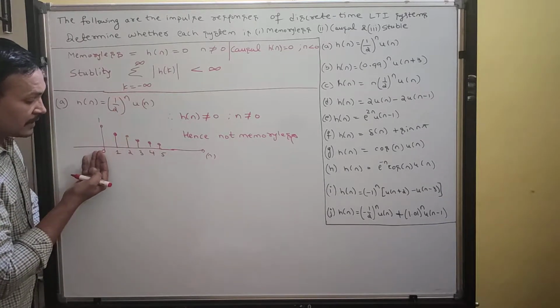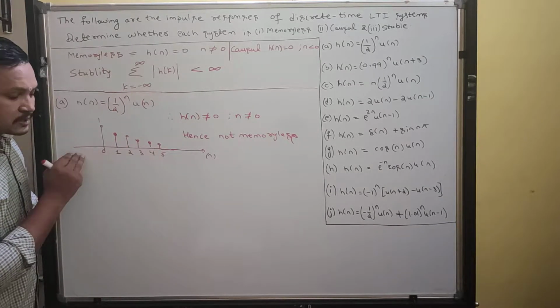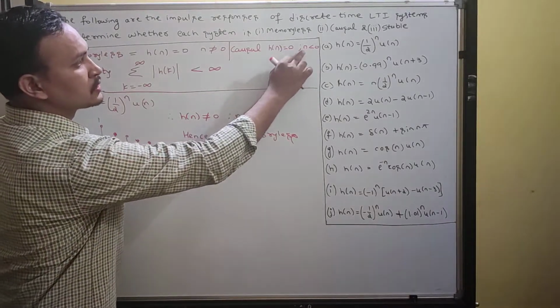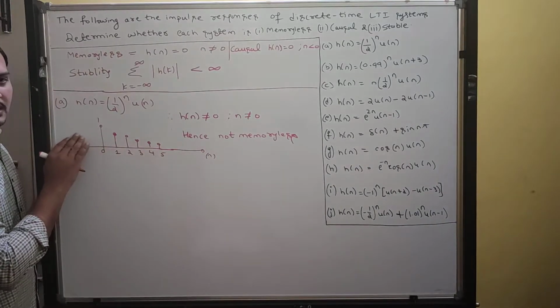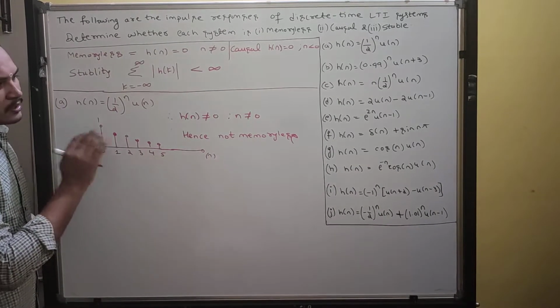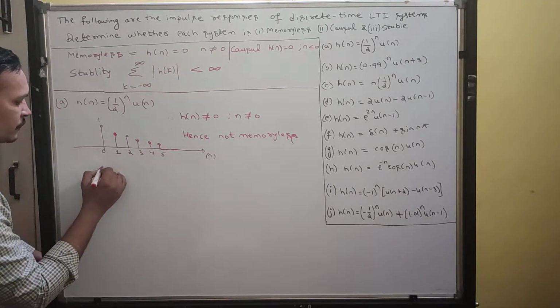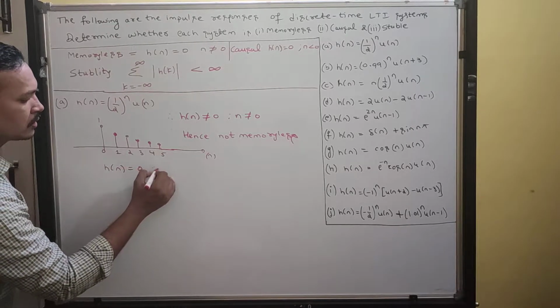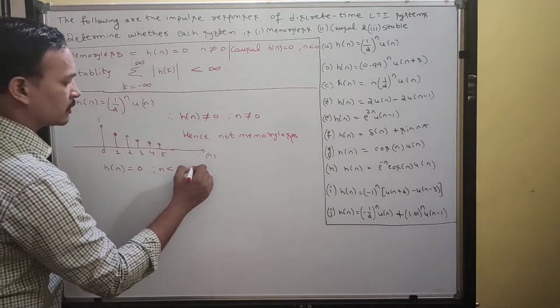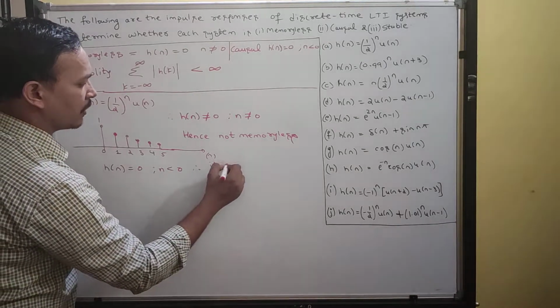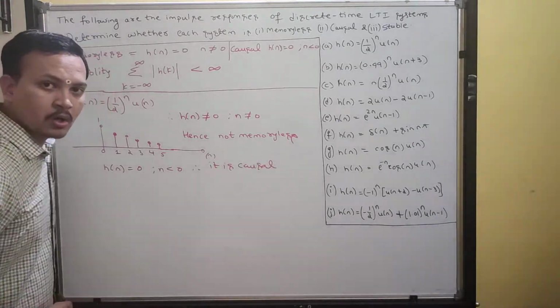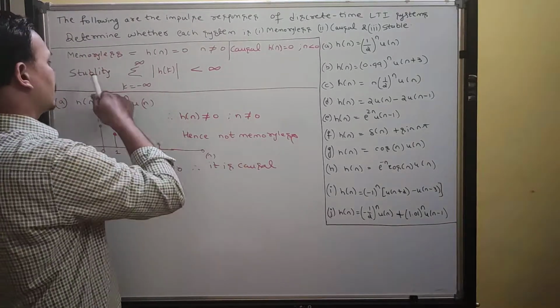What about n less than 0? For n less than 0, your h of n is 0. Therefore it is causal. h of n is equal to 0 for n less than 0, therefore it is causal. Understood, guys? Then what about stability?